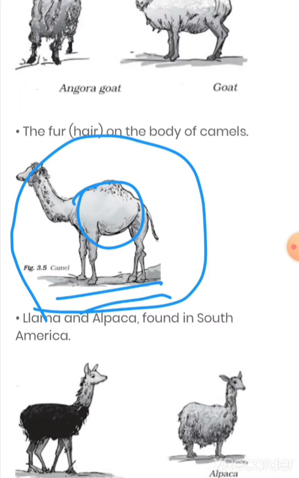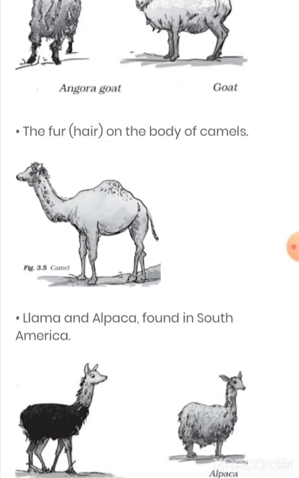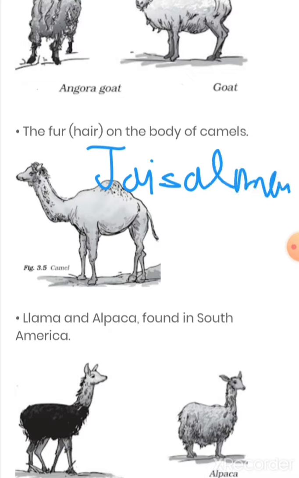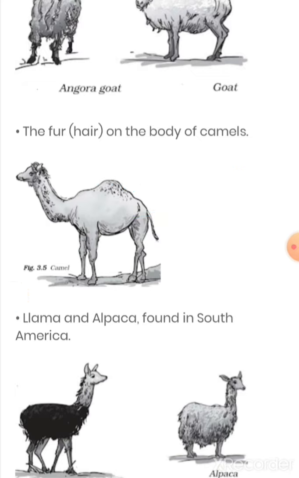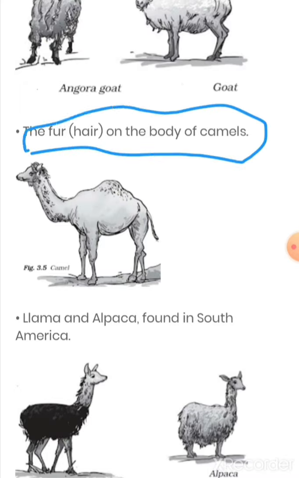We all know that it is too hot in the desert in the daytime, but at night also it has a very cold temperature. Like you can search the temperature of Jaisalmer today at night. You will see that it has a lower temperature than the day. So that's why mostly in winter they need furs to protect their body. So that's why they are also used in summers for getting hairs.